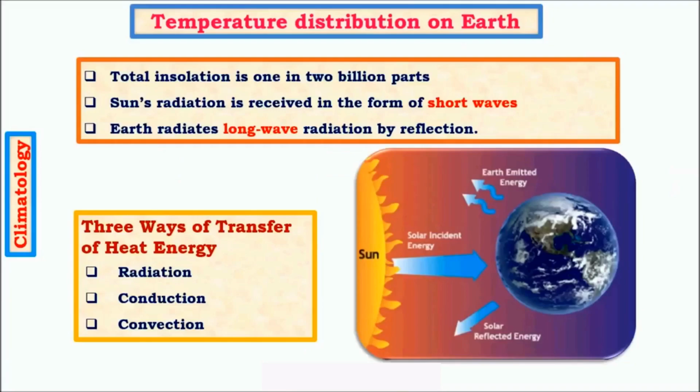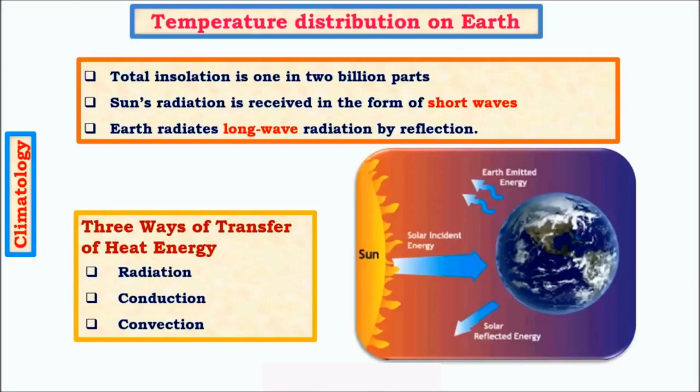So moving on to temperature distribution on Earth, we know that Earth receives all its energy from the Sun in the form of light, and some amount of energy is received from the interior of the Earth, but this energy is highly negligible because it is in very small quantities. But the major source is the Sun.